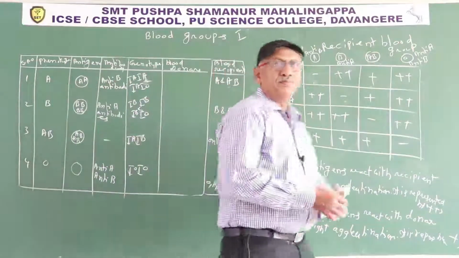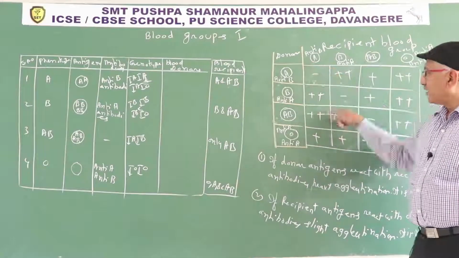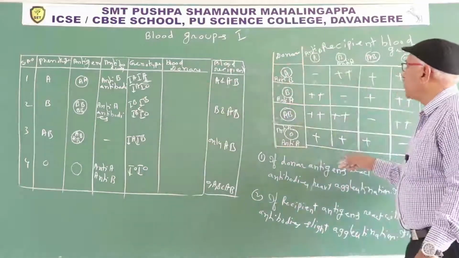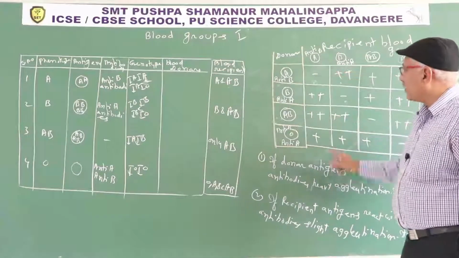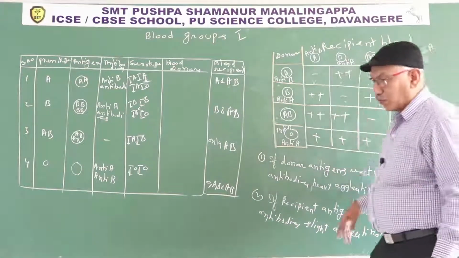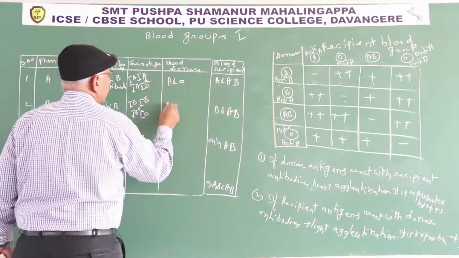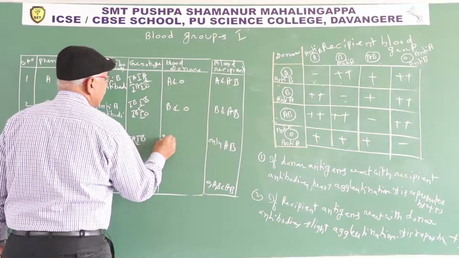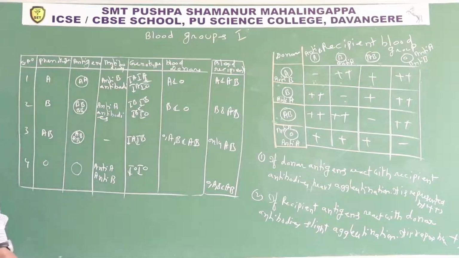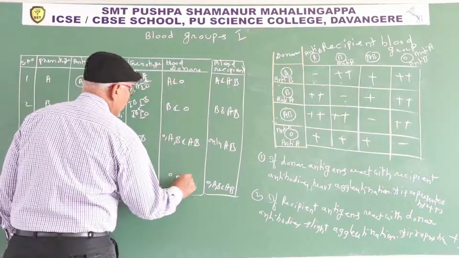Vertical column explains from which blood groups it receives blood. Blood donors here means from which blood group it receives blood. Persons having A receive blood from A and O. Persons having B receive blood from B and O. Persons having AB receive blood from all. That's why AB is the universal recipient. Persons having O receive blood from O only.